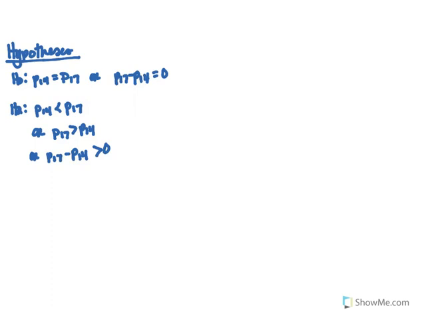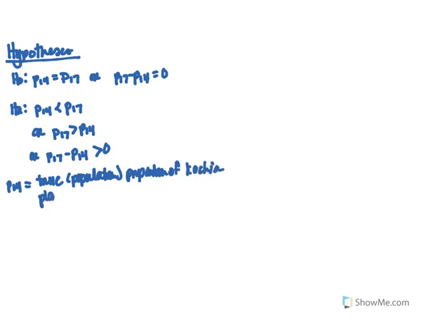We have to write our hypotheses in terms of parameters, but we have to define those parameters clearly. So we have to say that P14 is the true or population proportion of these plants resistant to glyphosate in 2014.